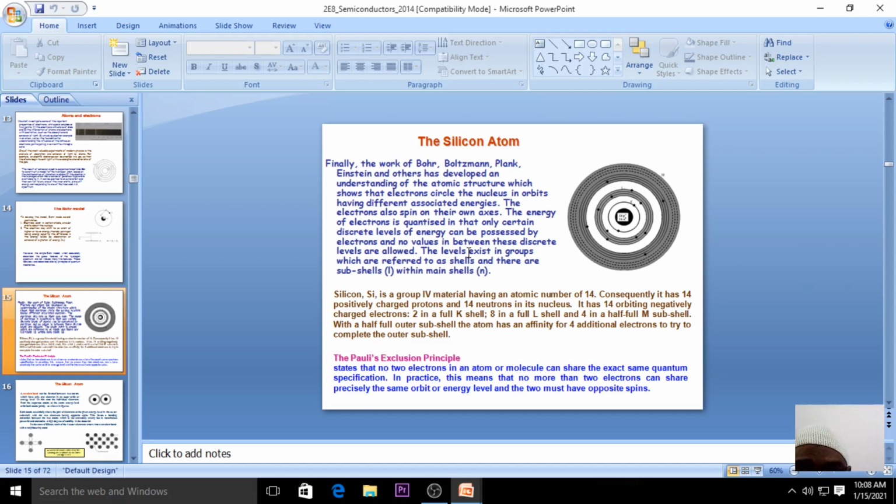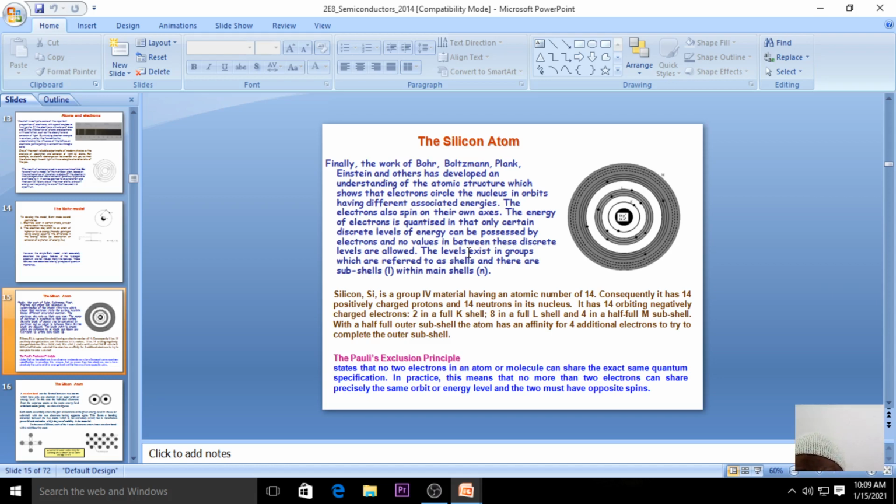For the silicon atom, there is the work of different scientists, that is Bohr, Planck, and Einstein. They developed the study of the atomic structure. They have given different views regarding how the atom is and how the electrons are moving around the nucleus and so on. They had their own way of explaining things.